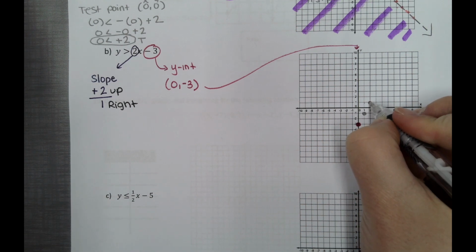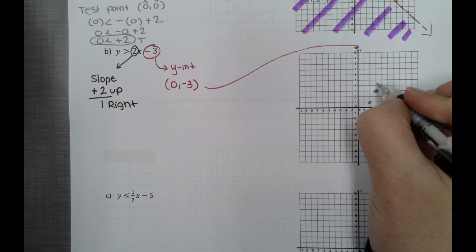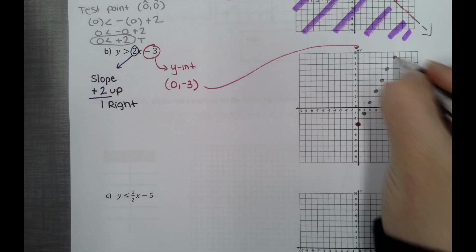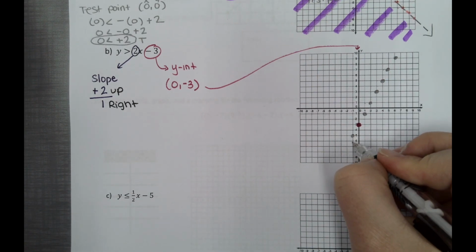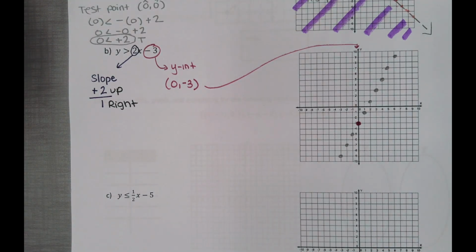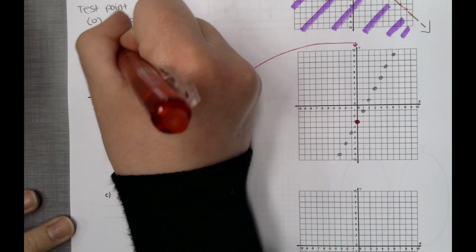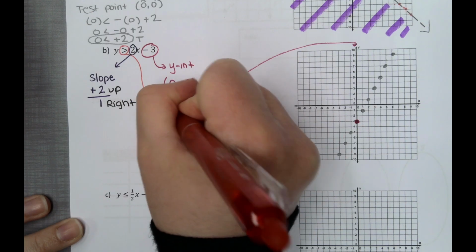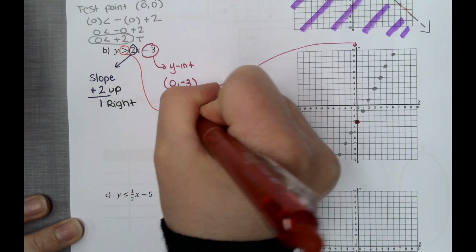Up 2, 1 to the right, up 2, 1 to the right, and so on. Down 2, and to the left. Okay? And then again, before you do any connecting, you got to determine if this is going to be solid, dotted, dashed, or closed. So we got no line, so that means this is going to be open, which means it's going to be dashed.